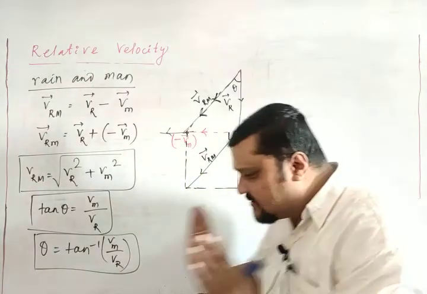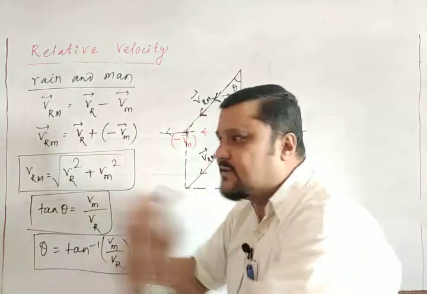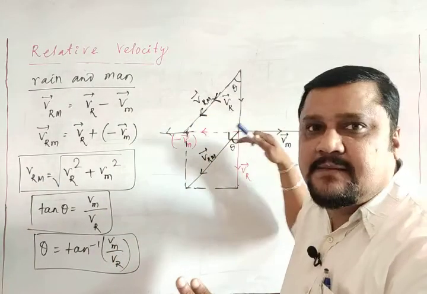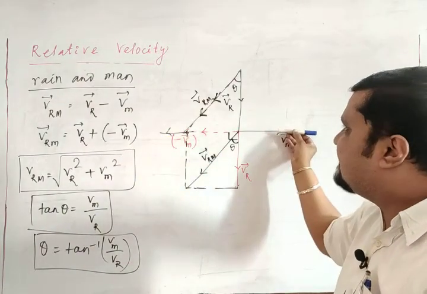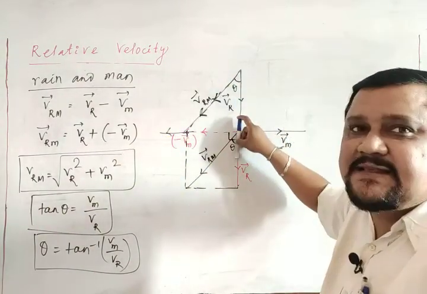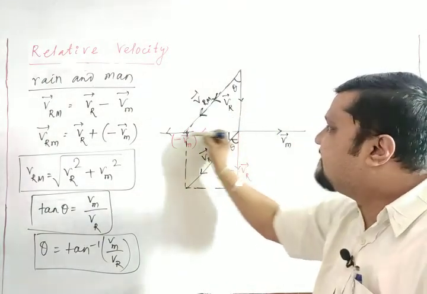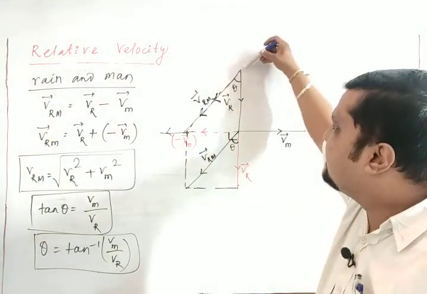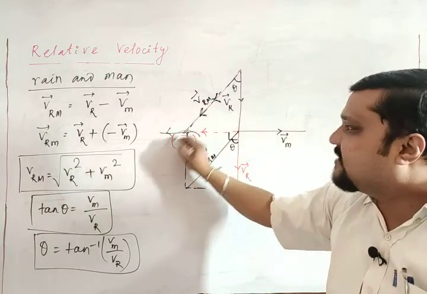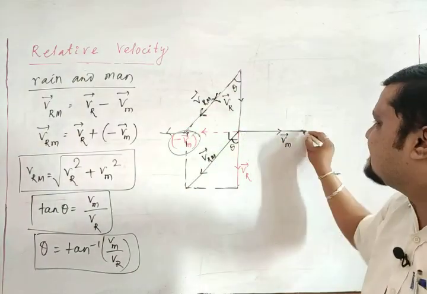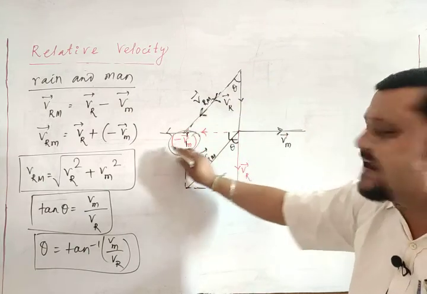Now I am moving along this direction, with minus Vm. So in this part, if the man is moving like this and rain is falling like this, this is the minus velocity, then the relative velocity of rain with respect to man is like this. But the man is not in this direction, actually the man is in this direction. When you are solving, you are getting this part.